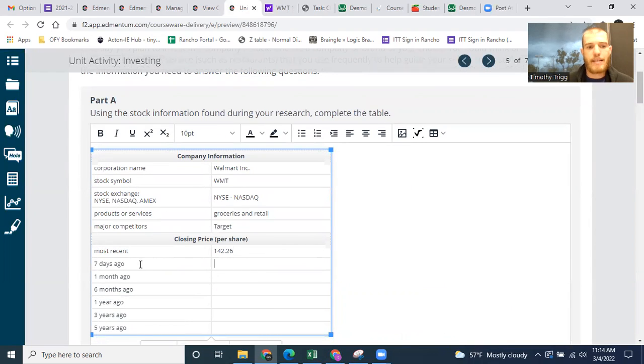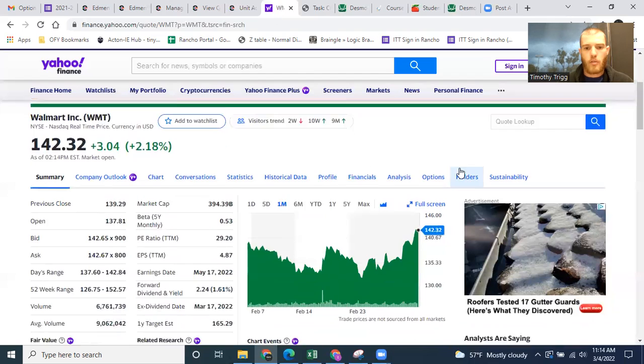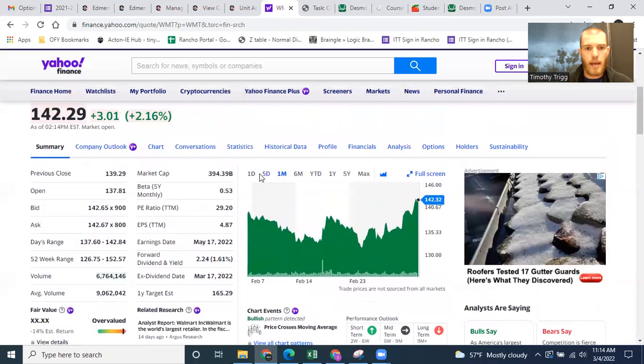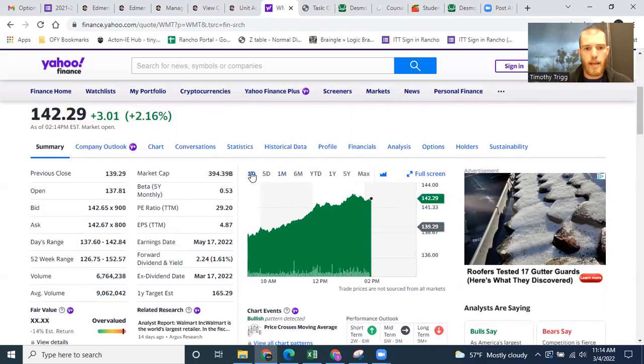Now let's look at the 7 days ago. So you'll notice this chart, and you can look through this chart. On the top, you can click on 1 day. These are the price changes just from today, and it has different times. For example, at 12 o'clock today, the price was 140.96, right?